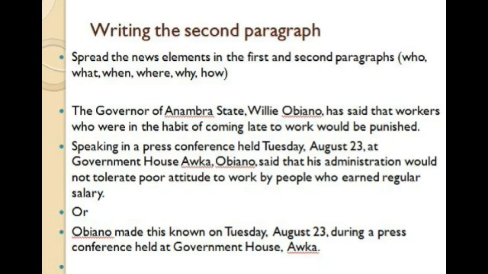Obiano said that his administration would not tolerate poor attitude to work by people who earned regular salary. Or you can put it this way: Obiano made this known on Tuesday, August 23, during a press conference held at Government House, Awka. There are different ways to write the second paragraph, but if you can follow this pattern we have given you here, it will be very easy for you.